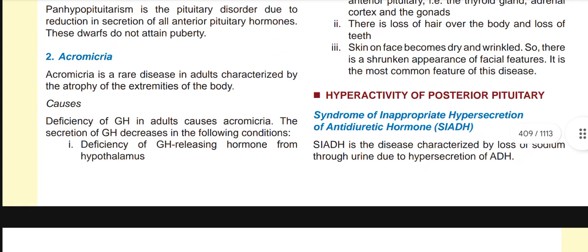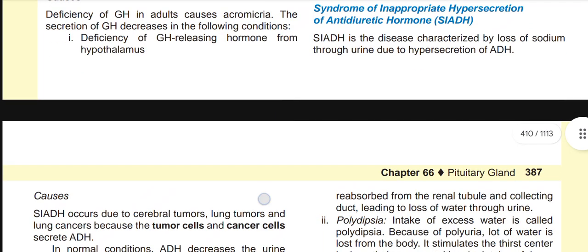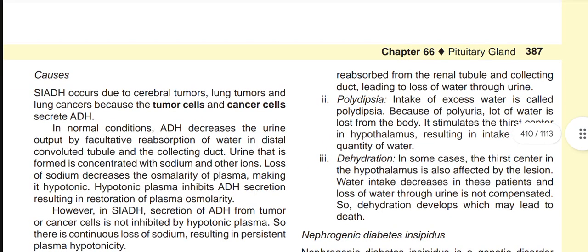Now, hyperactivity of the posterior pituitary. Syndrome of inappropriate hypersecretion of antidiuretic hormone, or SIAD. SIAD is the disease characterized by loss of sodium through the urine due to hypersecretion of ADH. Now, causes.